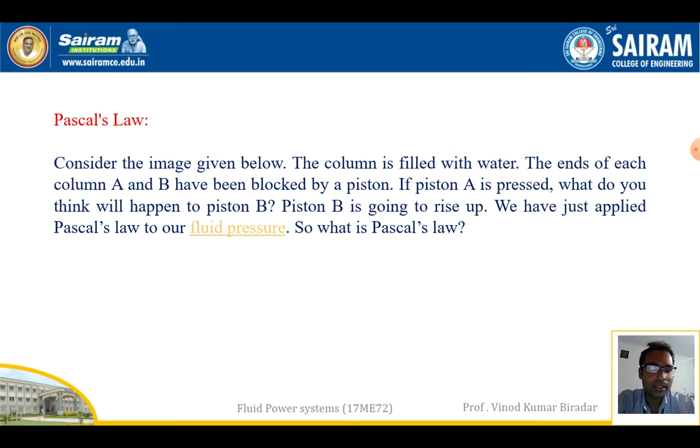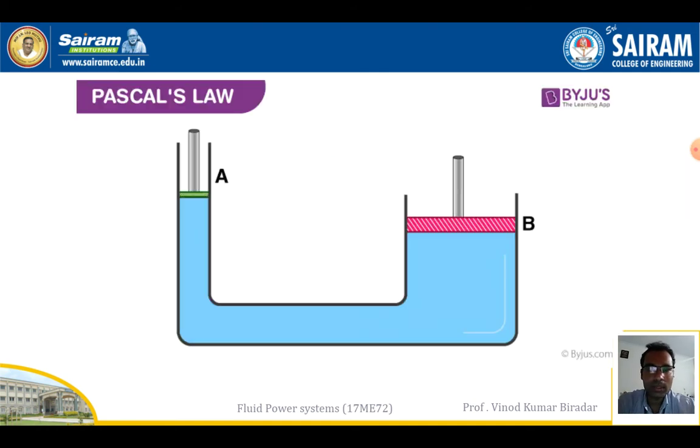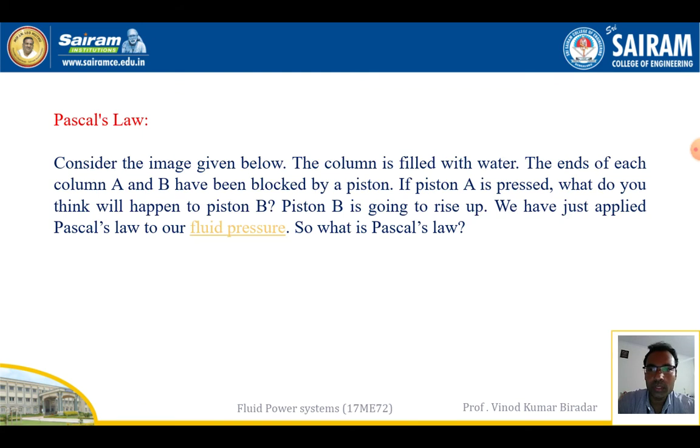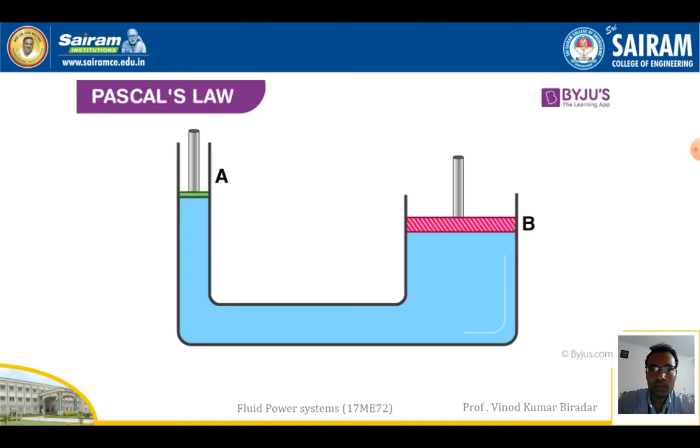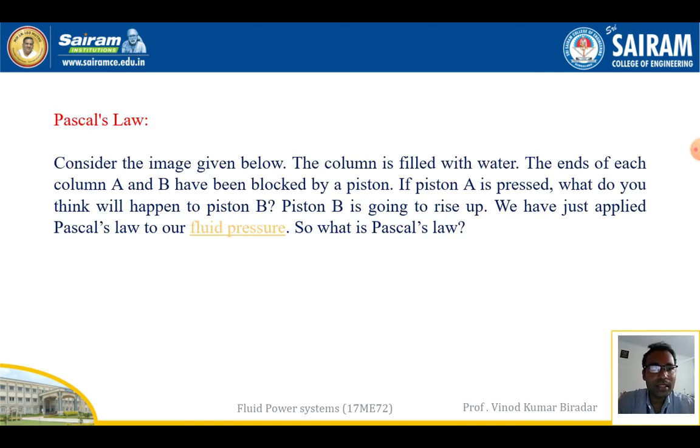Let us consider an example of Pascal's law. Imagine the big diagram I have shown: a U-shaped container. One side has a smaller area and the other side has a larger area. The first point is called A and the second is called B. Imagine the diagram: the column is filled with water, and the ends of each column, A and B, are blocked by a piston. If piston A is pressed, what do you think will happen to piston B? That is very important. Piston B is going to rise up.